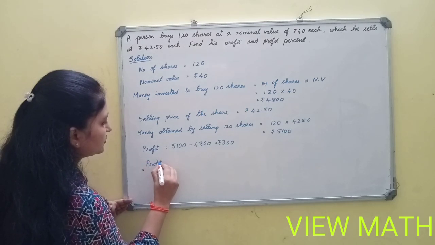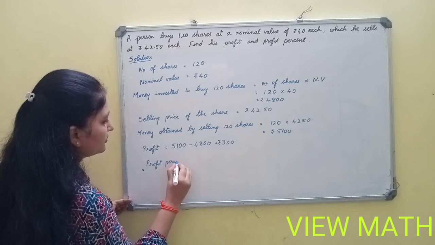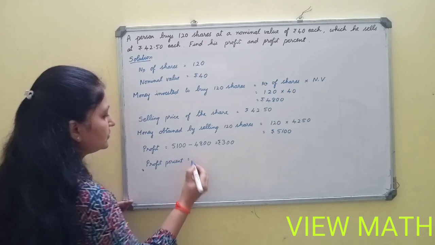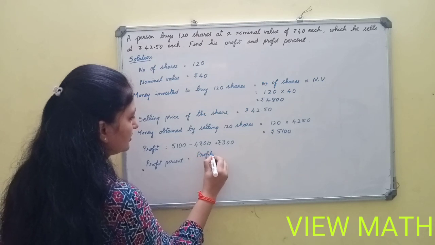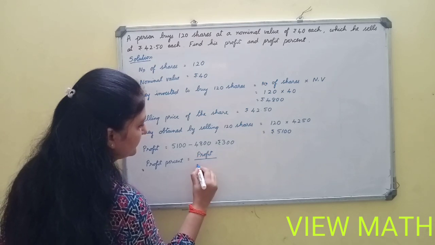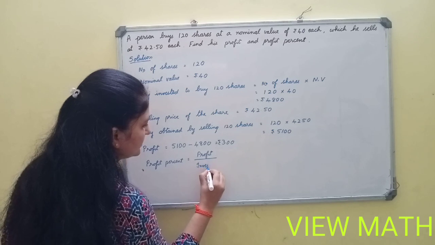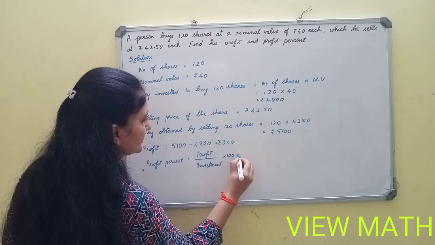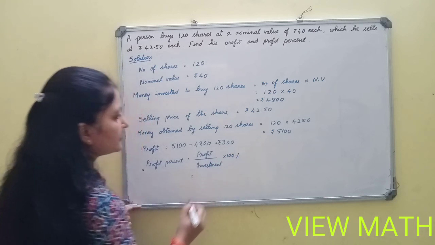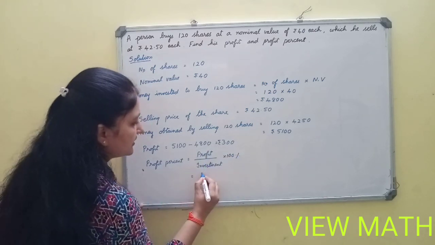The fourth formula I have to use. Profit percent is equal to profit divided by sum invested, investment, into 100%. What is the profit he has got? 300.